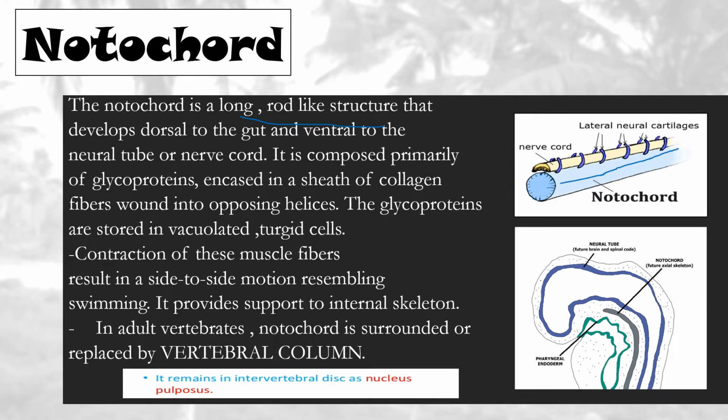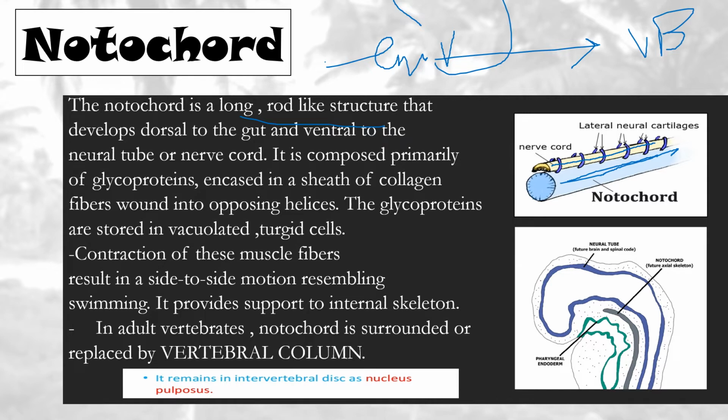Where is this notochord located? Ventrally. It is ventrally located, and above it there is a neural cord, a nerve cord. Basically it is made of glycoproteins, which are stored in the vacuolated cells inside. And it helps in swimming and also provides internal skeletal support. If we talk about us human beings, our notochord, which is present at the embryonic stage, is replaced by the vertebral column in adult vertebrates mainly.